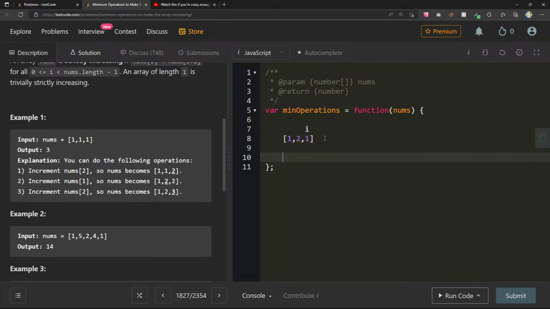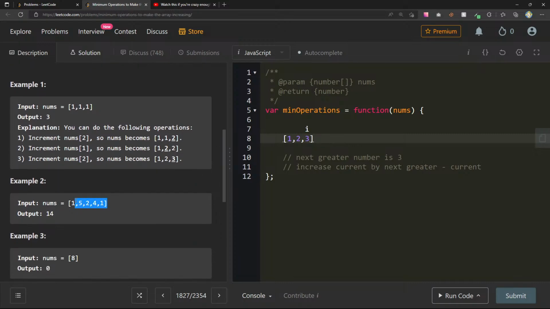So we can say next greater number is 3. So then we increase current by next greater minus current. We increase this one by 3 minus 1, by 2, and this becomes 3. So I think that's how we should do this one.